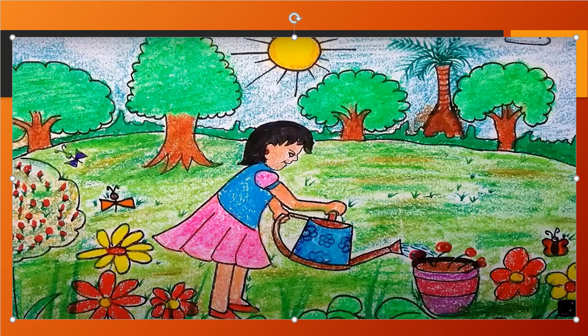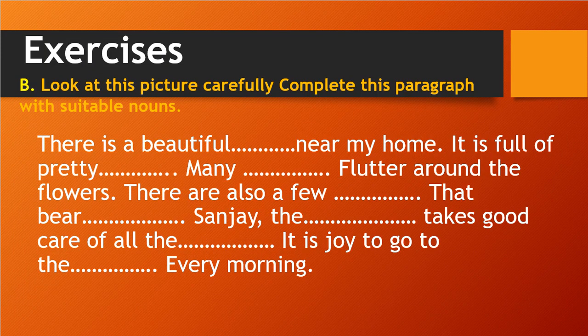So here you see there are flowers, butterfly, sun, trees. That person, girl or boy, is pouring water on the plants or maintaining the garden like that. So you observe this. Now let me move to the next slide. This is our C exercise.